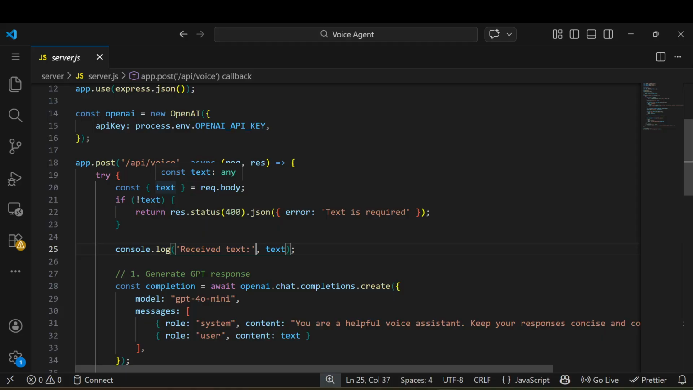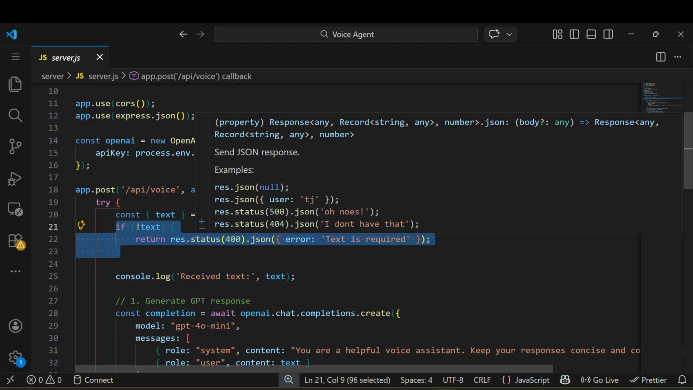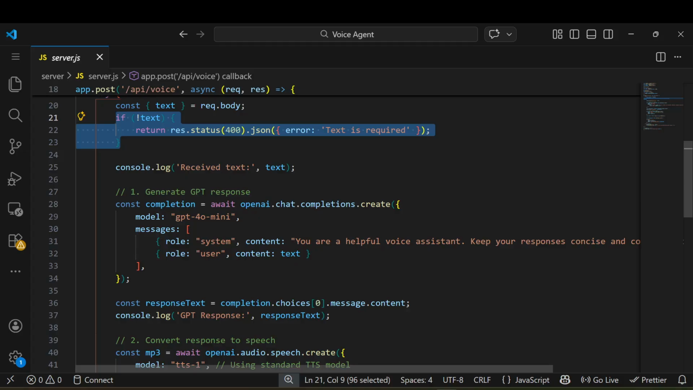From the front end, they will send our text, and using that text, I have just added an if condition. If the text is not available, you have to just send a response like 400, a bad request. You have to provide the text. So you can see we request the text.